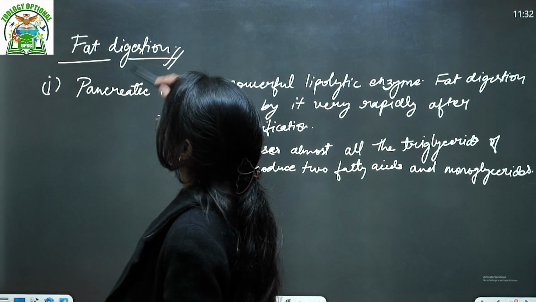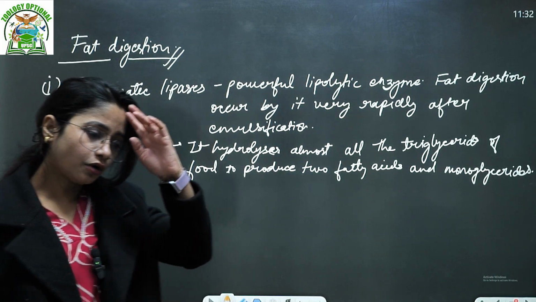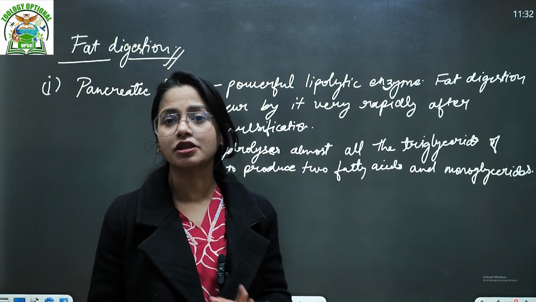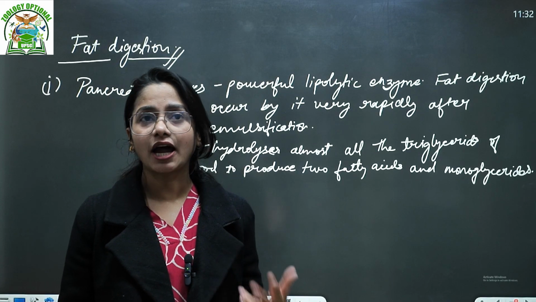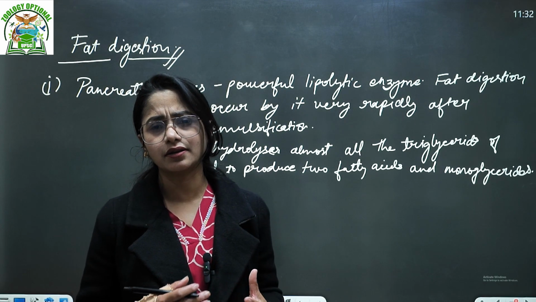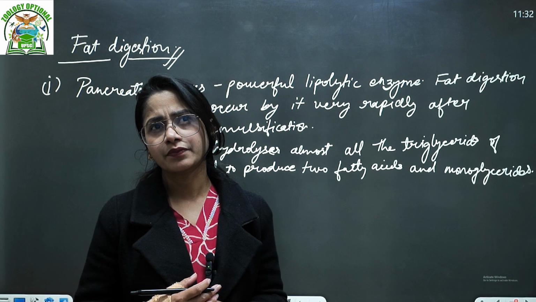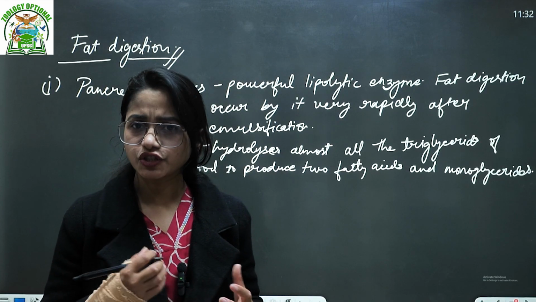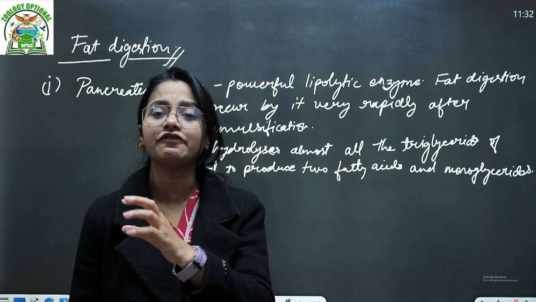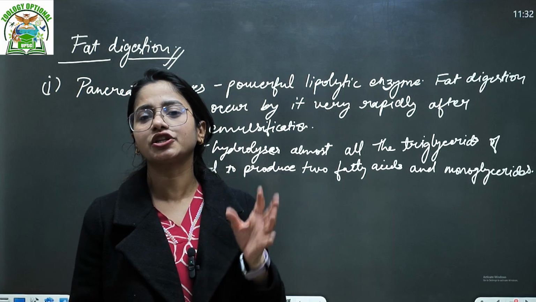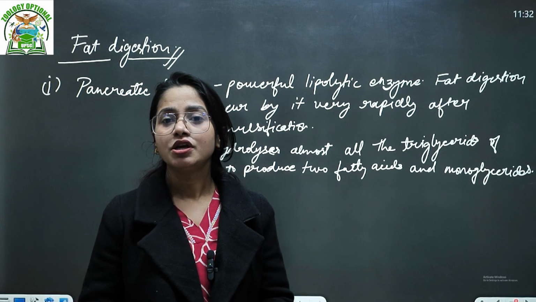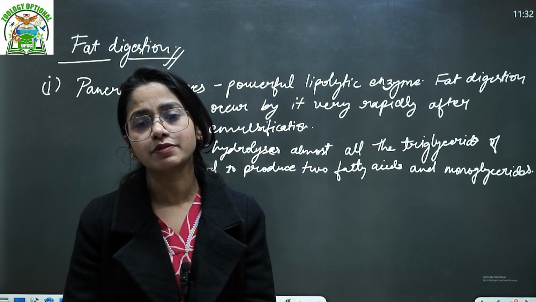Fat digestion is very important. Saliva also contains a very minimum amount of lipase, but it is not that active to start digestion. So mouth, no fat digestion. In the stomach there may be some specific fat digestion, not every kind, but the specific major fat digestion starts in the small intestine. So in the small intestine, how many types of digestion of the fat are there?